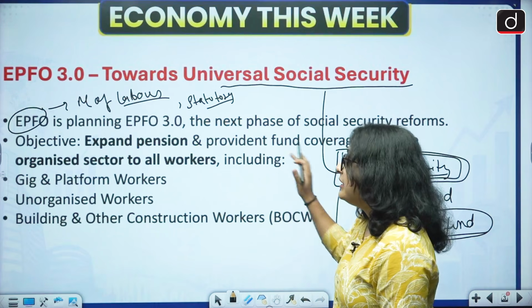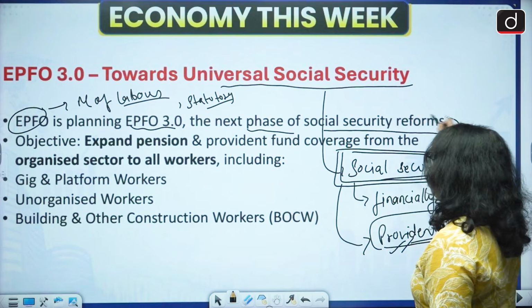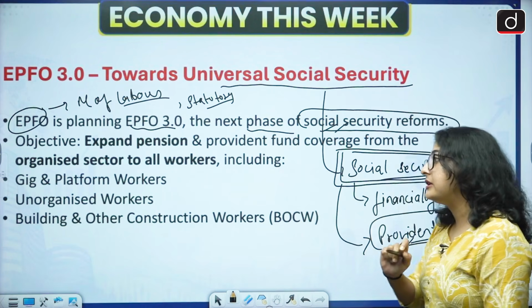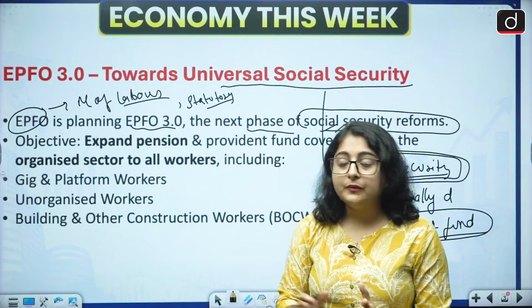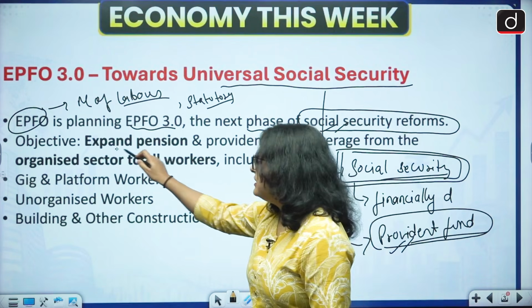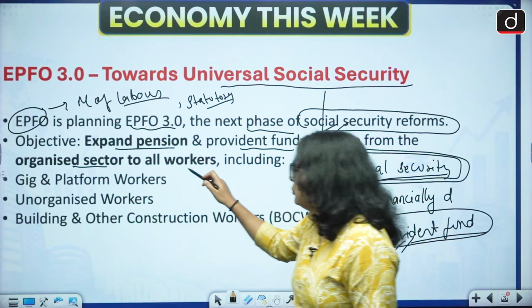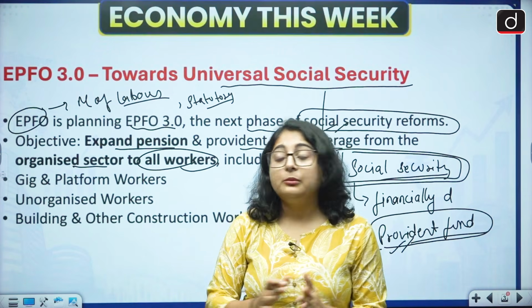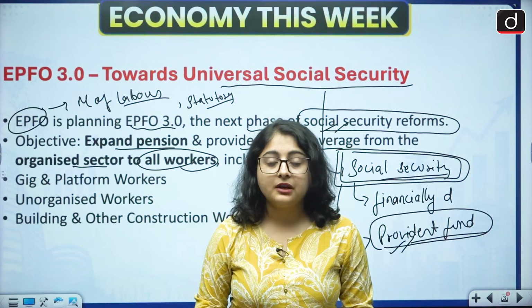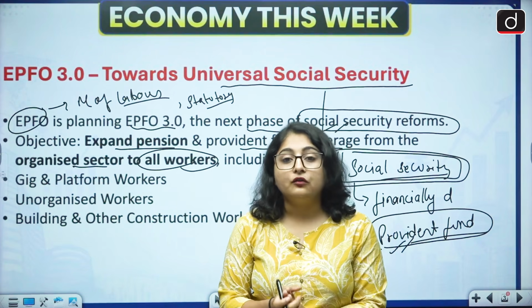So EPFO is planning EPFO 3.0, the next phase of social security reform. What is the core objective of EPFO 3.0? The core objective is to expand the pension and provident fund coverage from the organized sector to all the workers. Currently, EPFO is available only for the organized sector. What is the organized sector? It is that sector which is registered with the government.